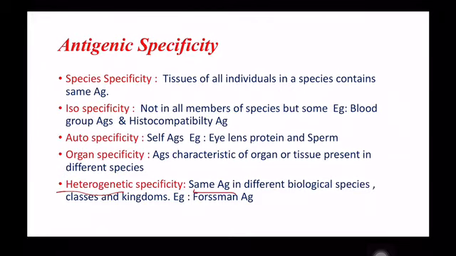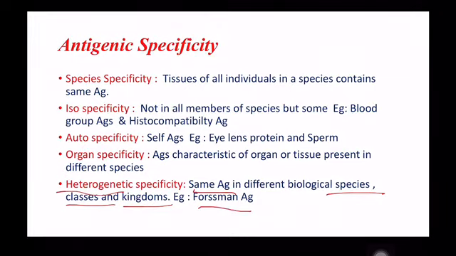The same antigen or closely related antigens sometimes occur in different biological species, classes and kingdoms. Such kinds of antigens are called heterophile antigens or heterogenetic antigens.